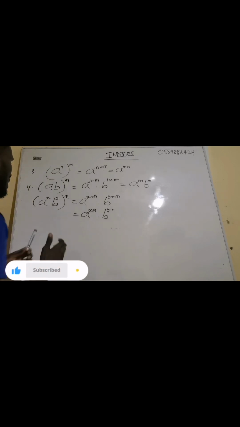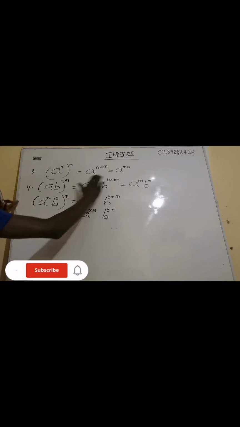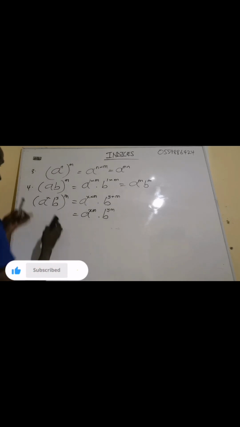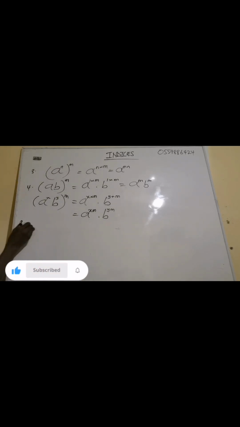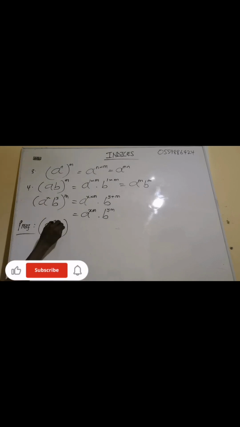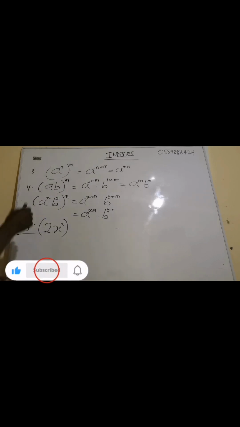Now let me prove this one. Let me prove this particular property. Now, proof. If I have 2 x exponent 3, all exponent 2, what is the meaning of this?